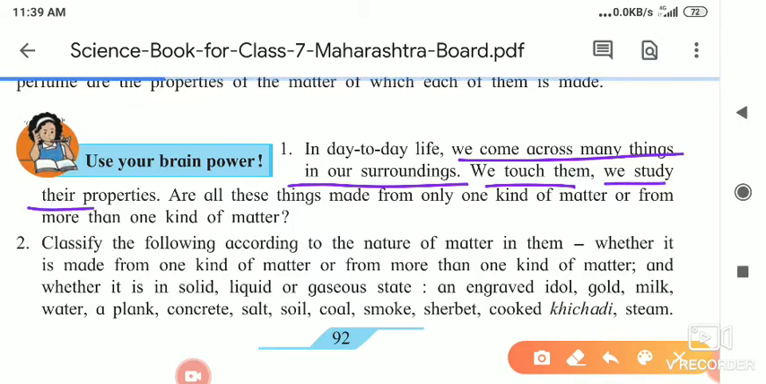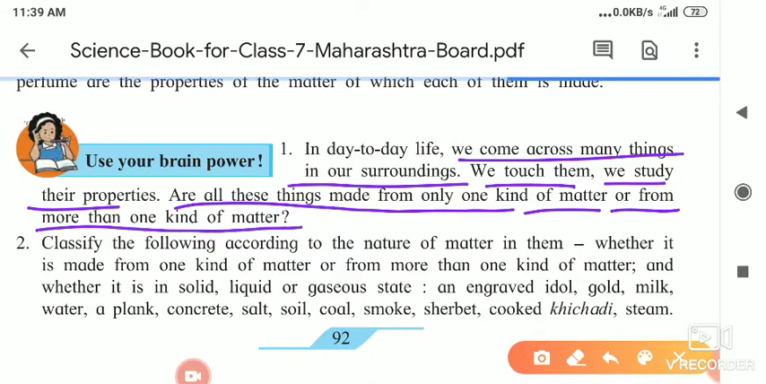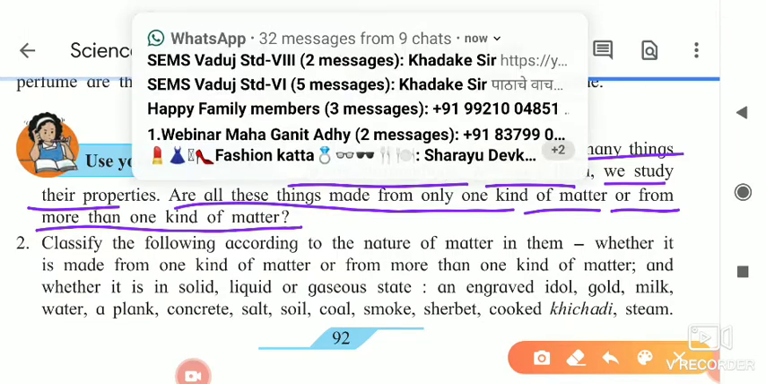We study their properties. Are all these things made up of only one kind of matter? No. Matter is very different. If you take the example of copper, the matter present inside it is different. Some substances are made up of more than one kind of matter.